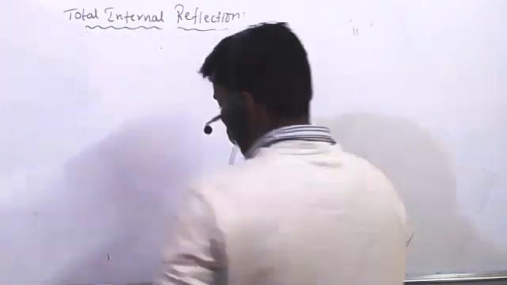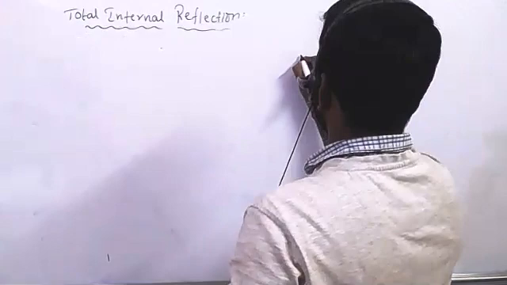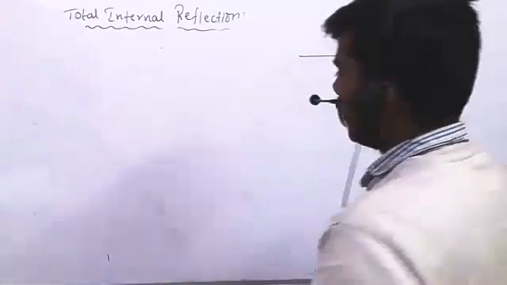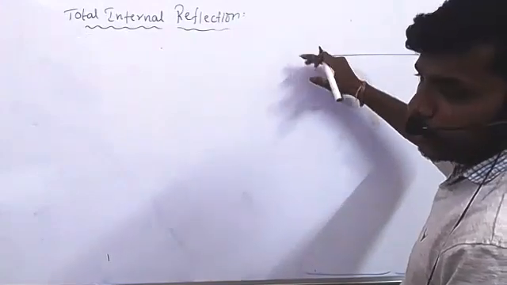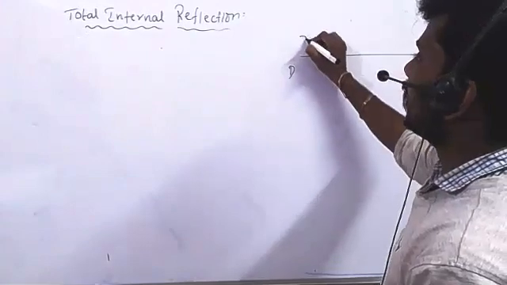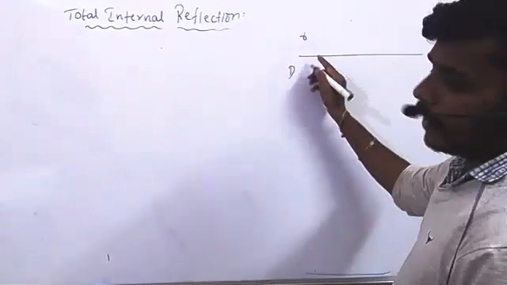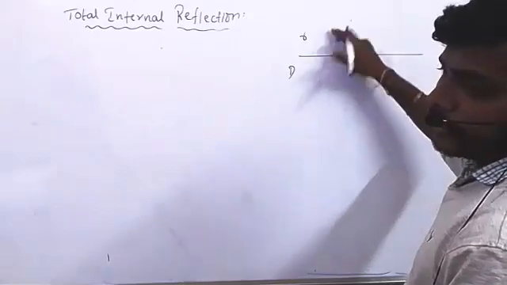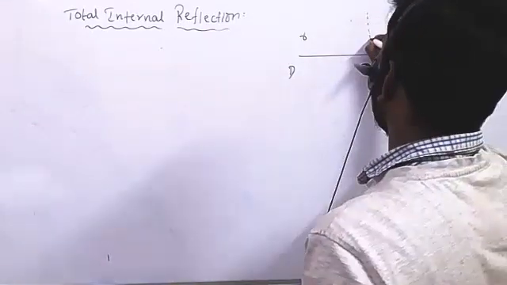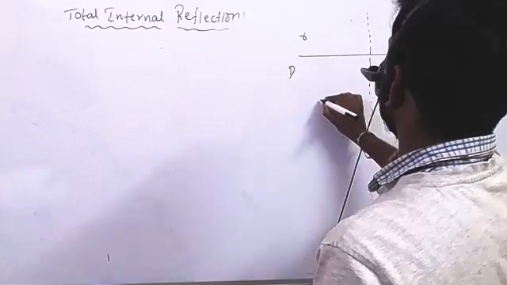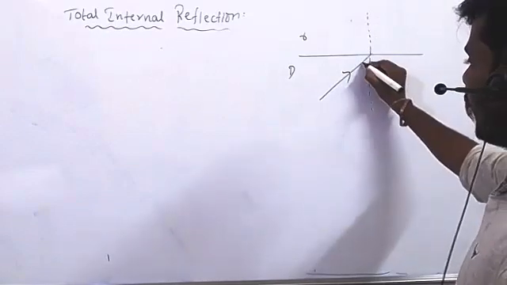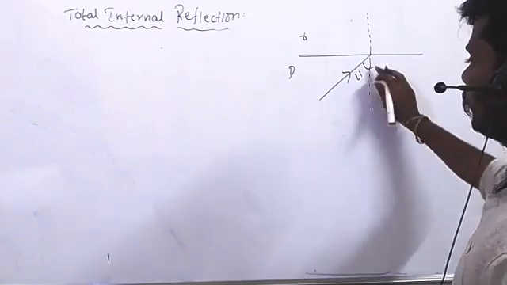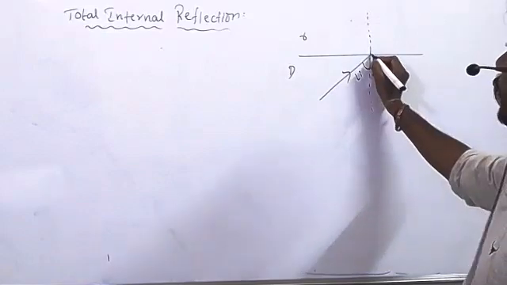Now look at this. What is the formula? Sir, how will we get the formula? Look at this. It is the surface, splitting two mediums. One is denser, one is rarer. Now I will take a normal and give an incident ray here. It is the incident ray, and this is my angle of incidence, the critical angle.